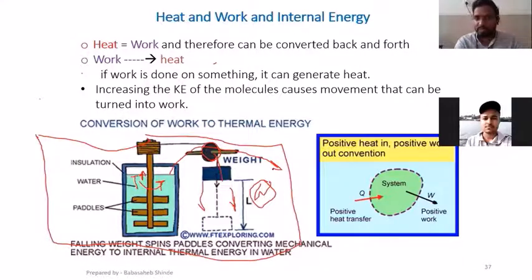That we do in all the thermal power plants. There we have the combustion of the fuel, heat will be generated, and that heat will be provided to water. Water will be converted into steam, steam will be supplied to the turbine, and finally we will get mechanical energy, which is finally converted into electricity. So heat can be converted into work also.